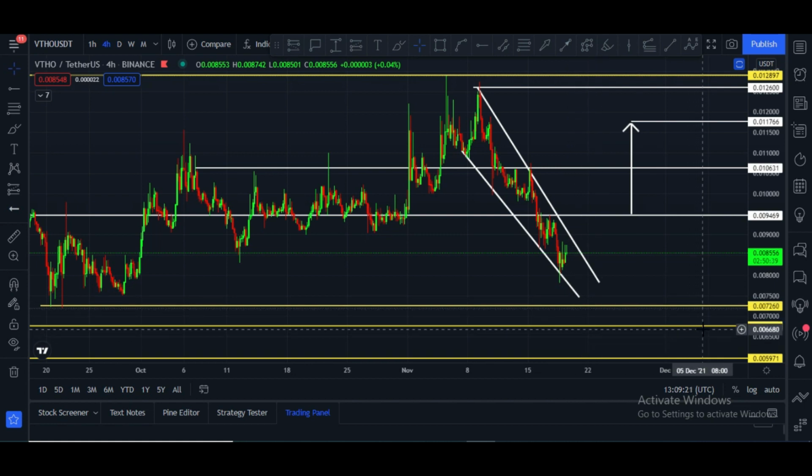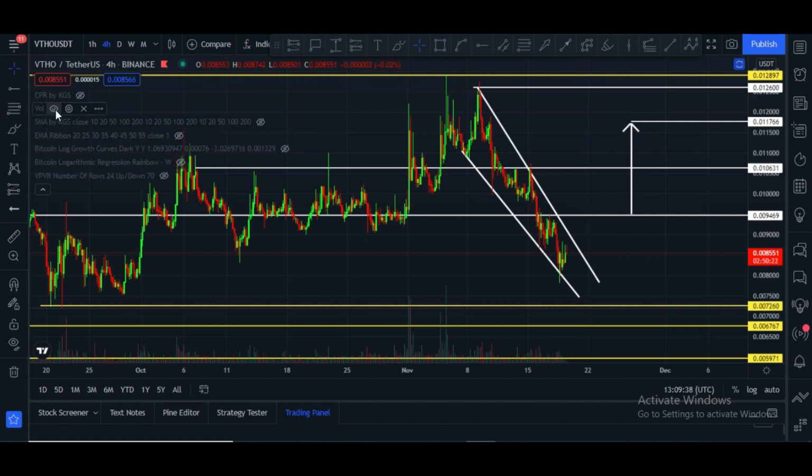at 0.00760, after that 0.0067, and after that 0.0059. These are major support areas to hold, but this is the major area to hold, $0.007281 price area. Let me please show you some indicators.